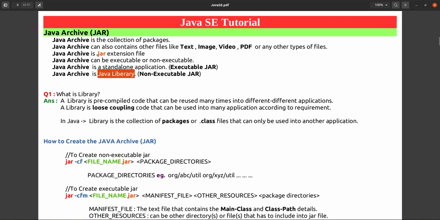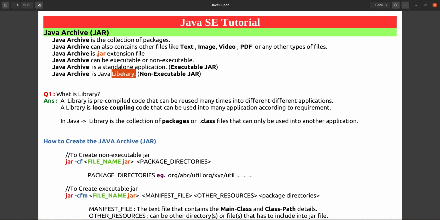The jar that is executable is called a standalone application, and the jar that is non-executable is called a Java library. So we can say that Java archive is an application of Java that you can execute and run on any platform, completely independent.